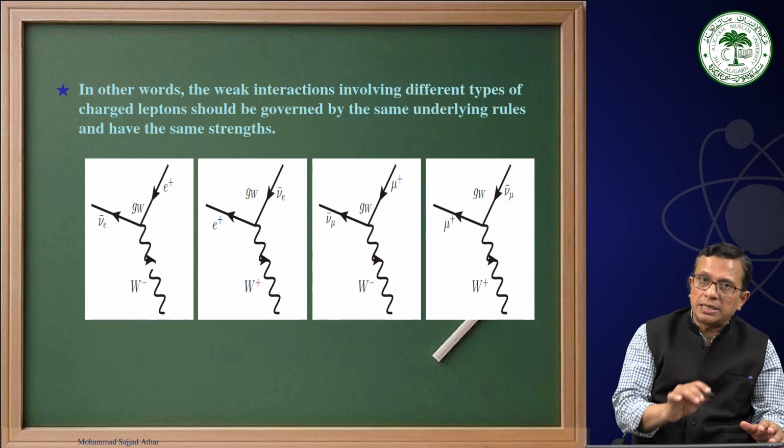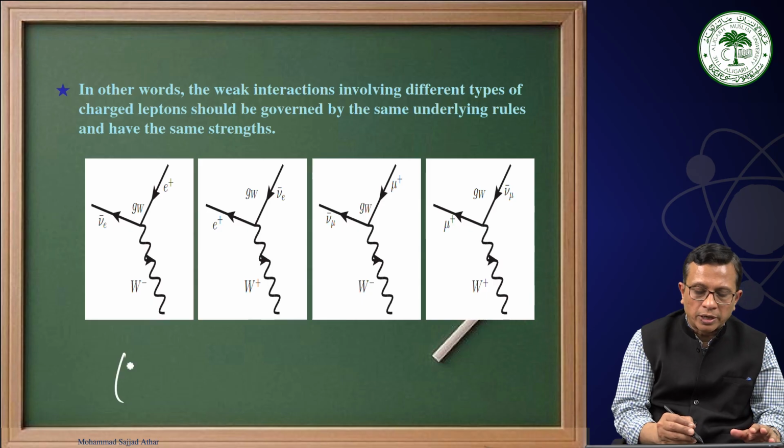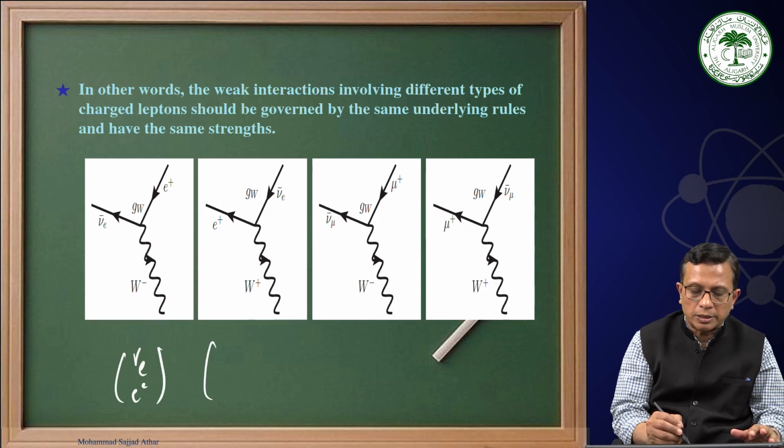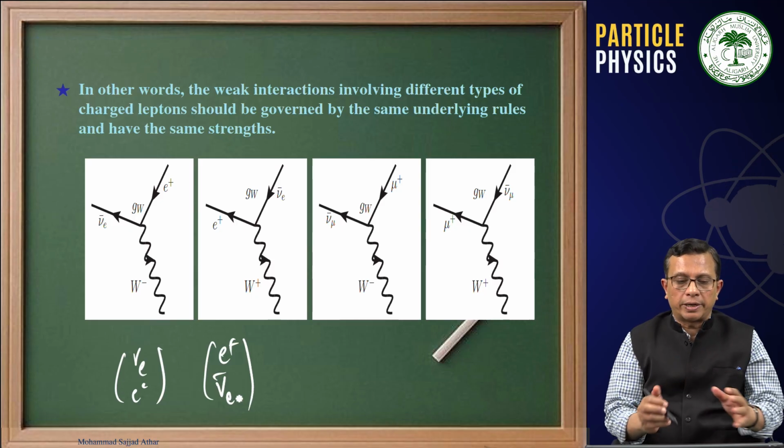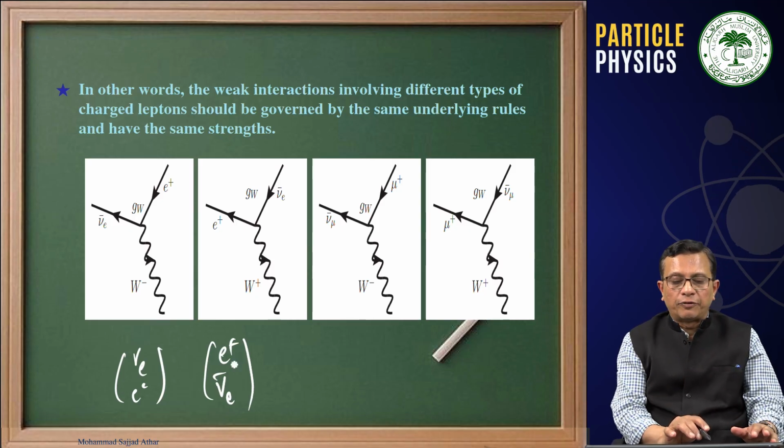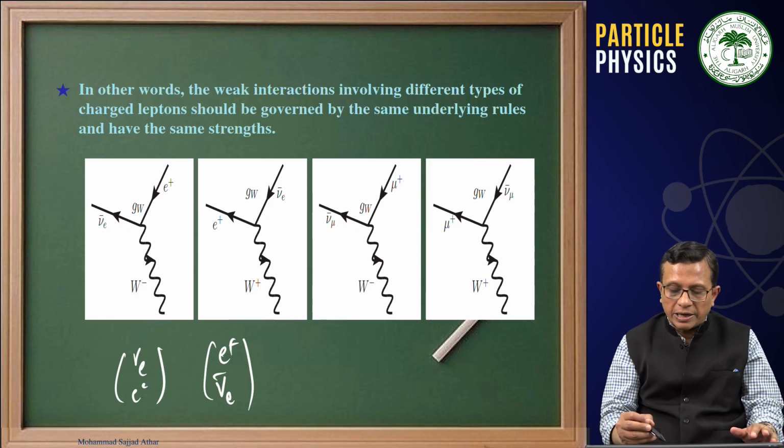Therefore, not only that, this is not only true for neutrino and electron, this has been found to be also true for e plus and nu e bar, another weak doublet. Therefore, nu e bar is emitting a W minus.